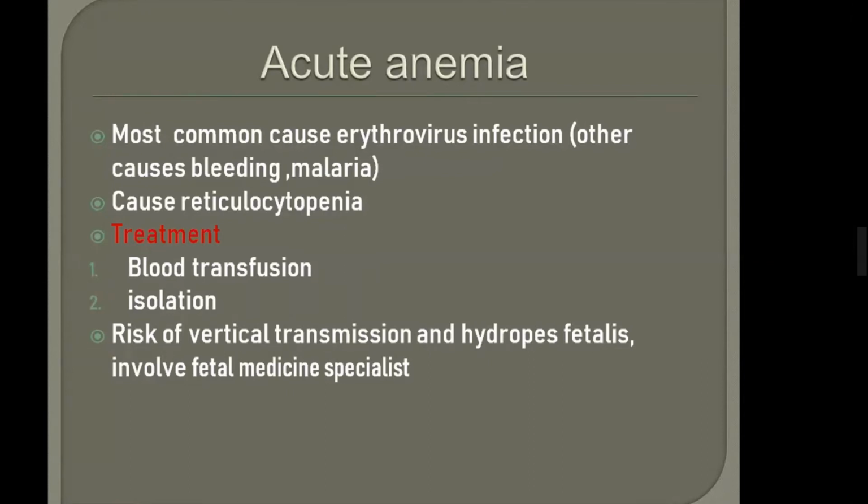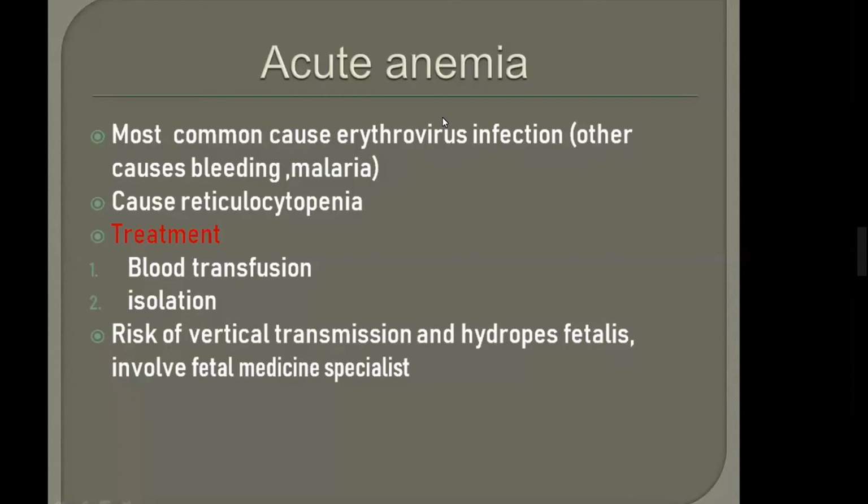The most common cause of anemia in sickle cell disease is erythrovirus infection, parvovirus infection. There could be other causes like bleeding or malaria, but the most common cause is erythrovirus infection, and it causes reticulocytopenia. So we need to be careful about it. Why are we very concerned about erythrovirus infection? Because it is vertically transmitted, so we have to involve a fetal medicine specialist, because it can lead to vertical transmission and then hydrops fetalis.